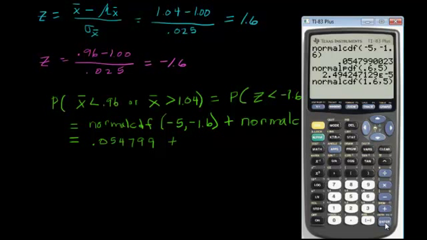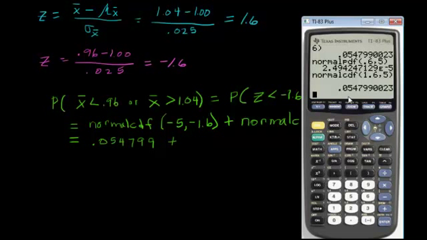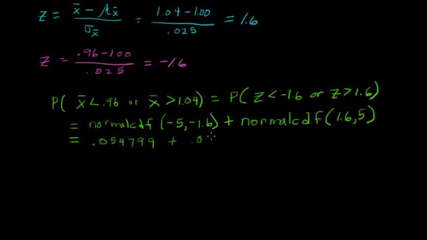Good way to catch your mistakes, to be aware of what this should be. And I have an idea of what it should be, 0.054799. Okay, same thing. And you could have just said 2 times this amount, right? That would have even been quicker, using your understanding of the standard normal curve.